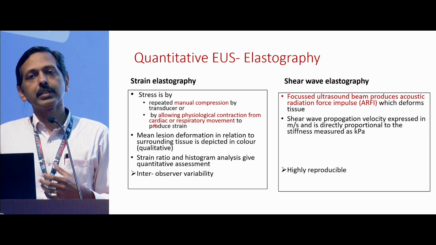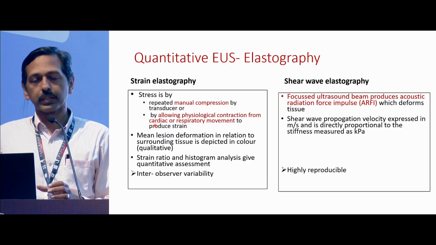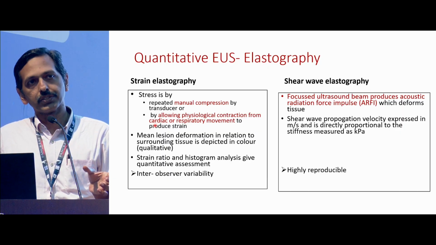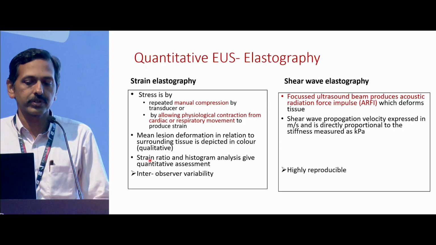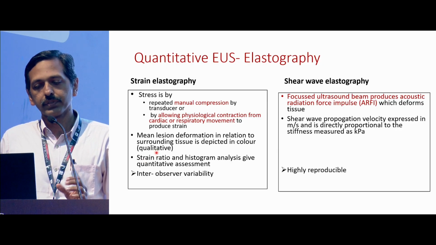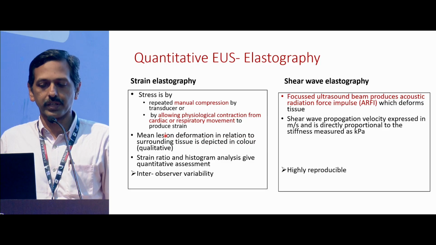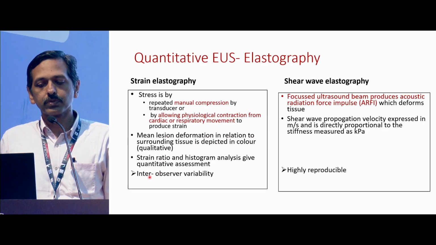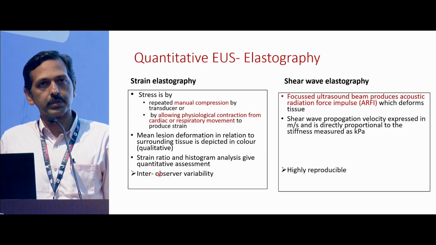And you look at the mean lesion deformation. How stiff it is depends on how much the lesion deforms. That could be measured by either a strain ratio, or it can have a bar histogram and analyze that to give us an approximate quantification. But the problem with this was that there was a good amount of inter-observer variability.